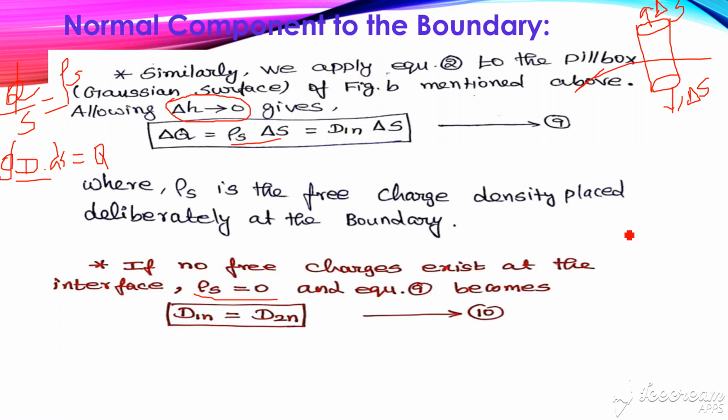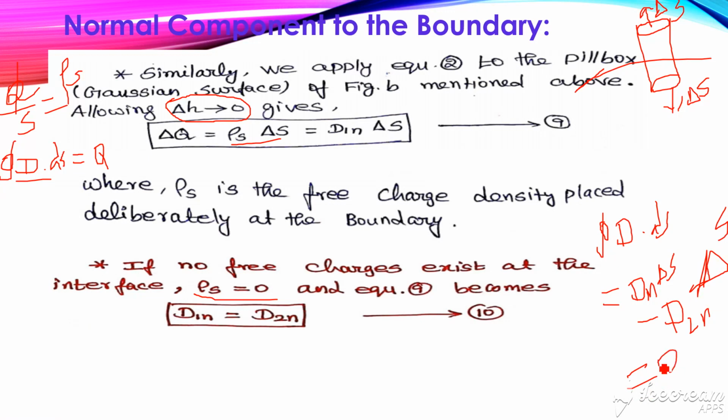On the other hand, we can write the integral over the closed surface of D dot dS as follows: with respect to medium 1 we have the normal component D1n into del S, and with respect to medium 2 we have the area del S in the negative direction, so minus D2n into del S, equal to 0.